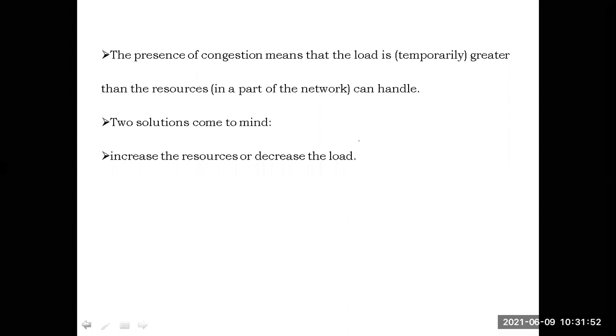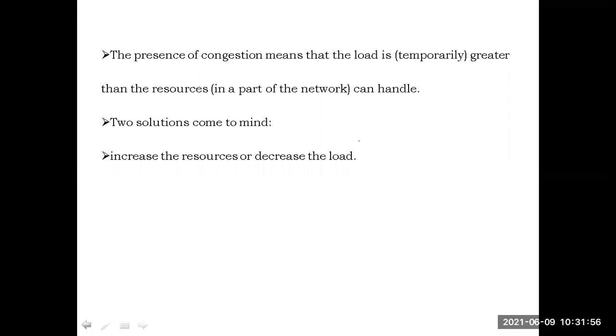jam. Otherwise, the number of vehicles are very more. Okay, road అన్న small అయి ఉండాలి. Okay, since the road is very small, we are getting the traffic jam. So what is the solution for this one? One option is increase the roads, extend the roads. A single line road, two-way roads, or 4-line or 8-line. We have to extend the roads is one solution.